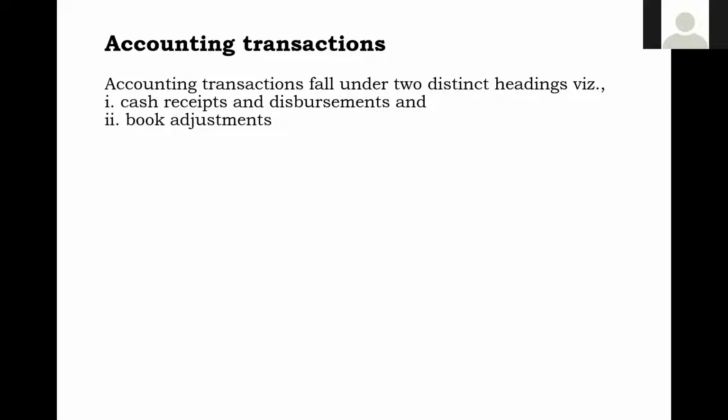Why I am stressing this is that in the books which we are going to discuss, these cash receipts and cash disbursements play a vital role. A separate set of books will be maintained for writing down cash receipts as well as cash disbursements. So keep it in mind. And then book adjustments. I will let you know what a book adjustment is.